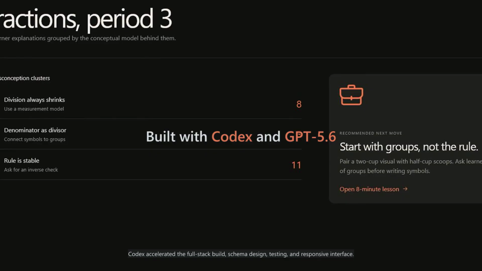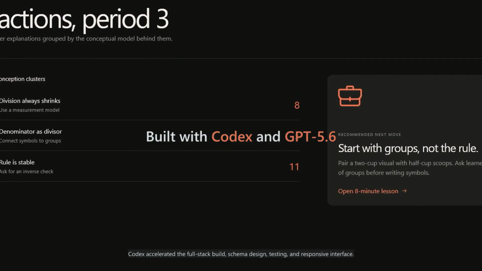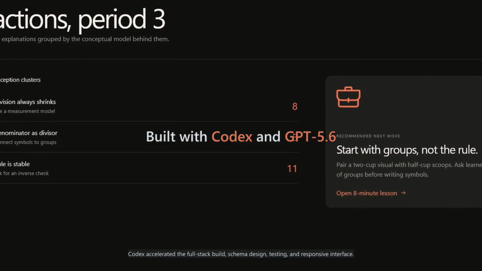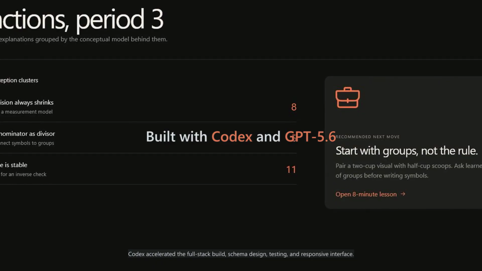Lantern was built with Codex and GPT 5.6. Codex accelerated the full-stack implementation, schema design, testing, and responsive interface.